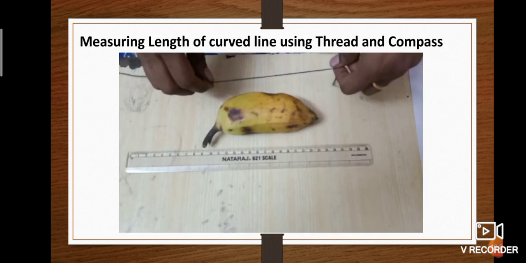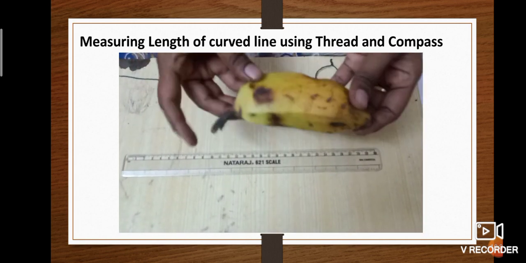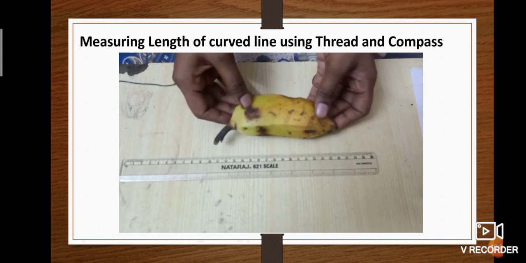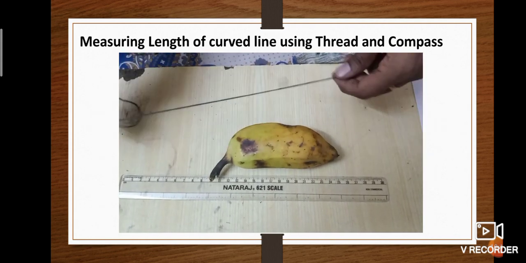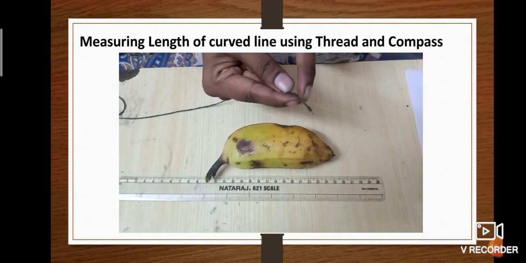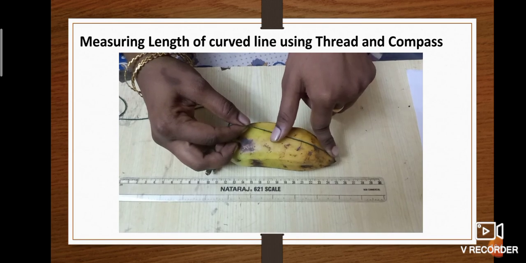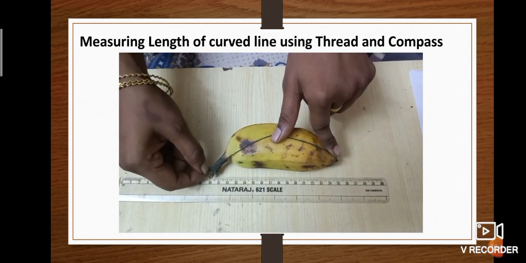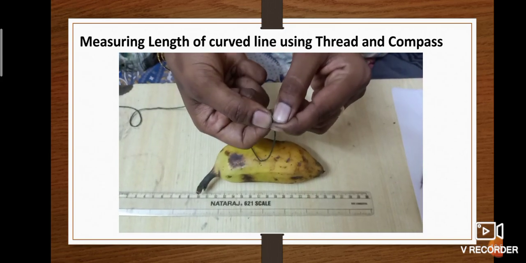Okay, let us do an activity for measuring the length of a curved line. First we are going to measure the length of a banana. For that, the materials required are a scale, a banana and thread. Put a knot at the beginning of the thread and keep it along the banana. In the middle part, press with your thumb, see the end point, and put another knot at the end point of the thread.